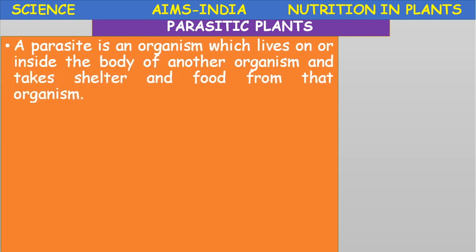Parasitic plants. A parasite is an organism which lives on or inside the body of another organism and takes shelter and food from that organism. What is a parasite? The parasite is a dependent organism.